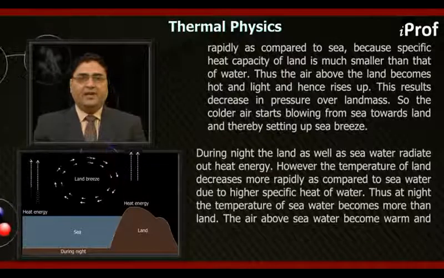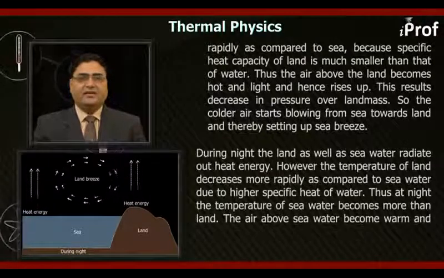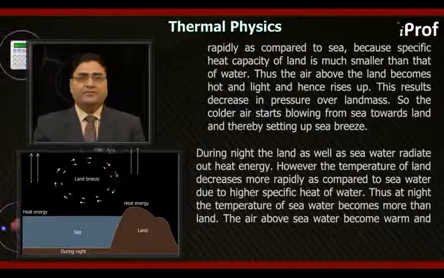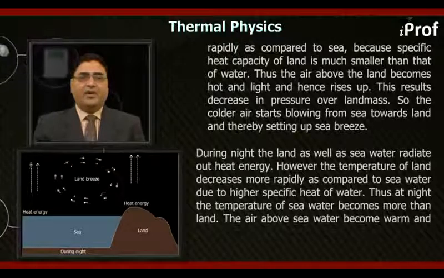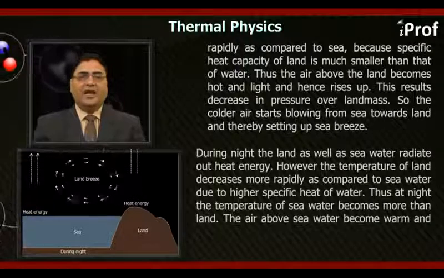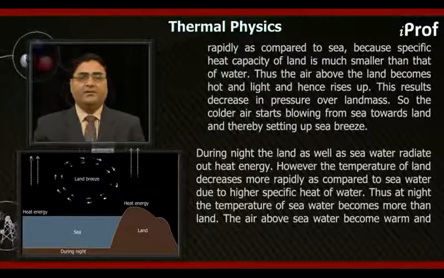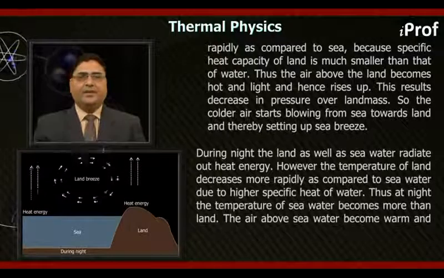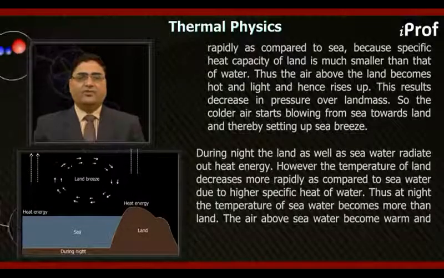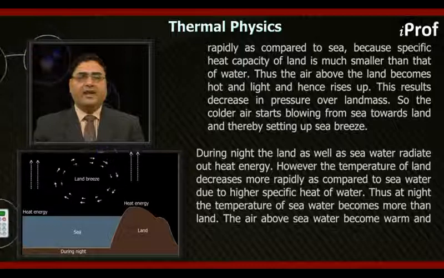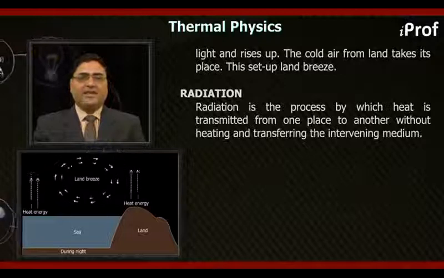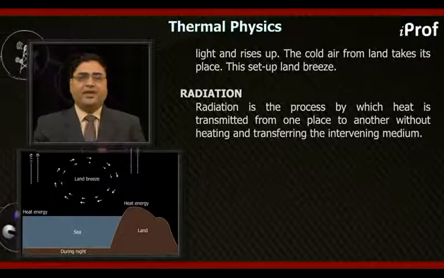During night, the land as well as sea water radiate out heat energy. However, the temperature of land decreases more rapidly as compared to sea water due to higher specific heat of water. Thus, at night, the temperature of sea water becomes more than land. The air above sea water becomes warm and light and rises up. The cold air from land takes its place. This setup, land breeze, is shown in figure.